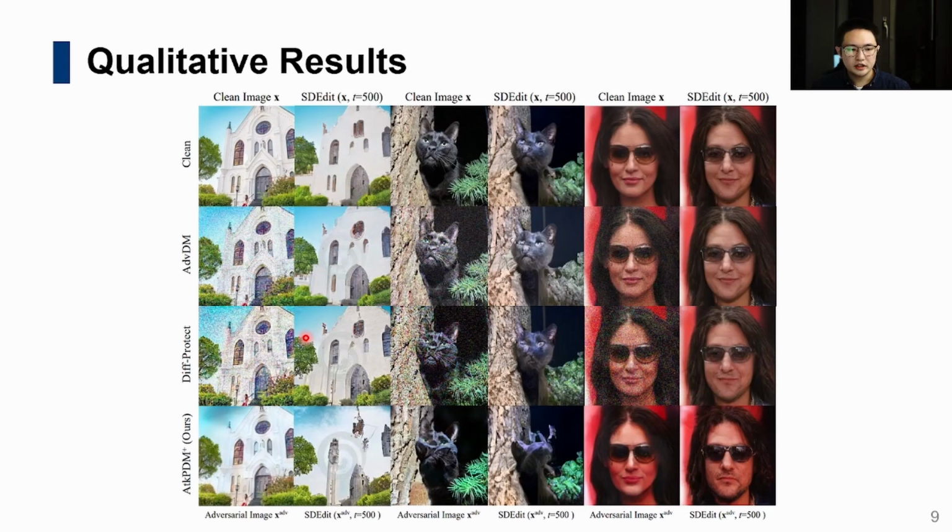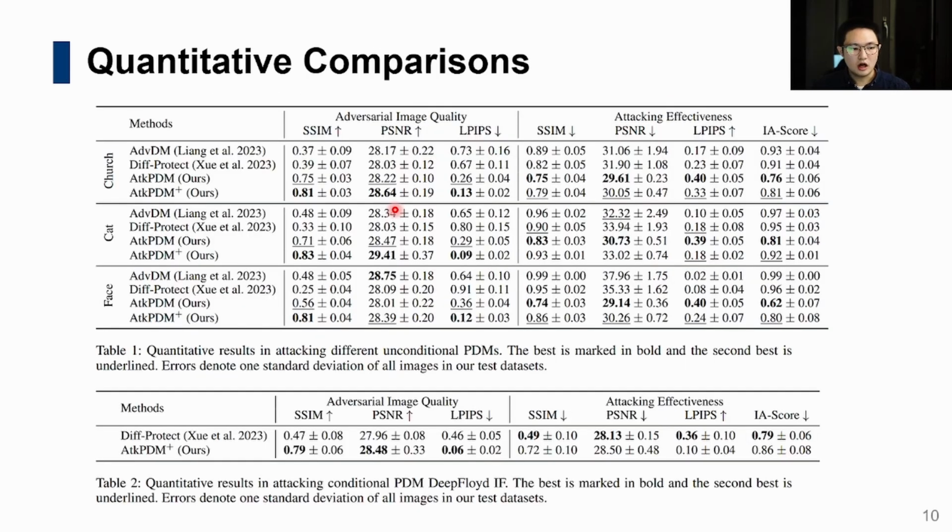We qualitatively compare with previous methods, and our method achieves better imperceptibility, while also having better attacking effectiveness. Our quantitative comparison characterizes two objectives. We want adversarial image quality to be good, while the edited image to be corrupted, as reflected by the same image quality metric, but in totally different directions.